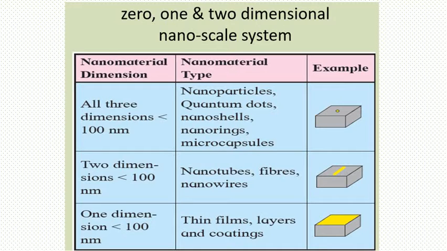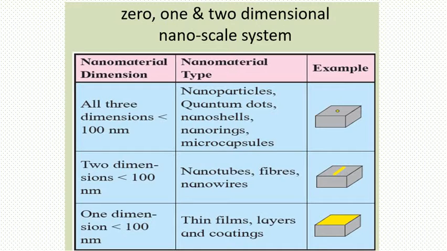Number one category is zero-dimensional nanostructures. Zero-dimensional nanostructures are nanoparticles, quantum dots, nanoshells, nanorings, microcapsules. These all are the particles where all dimensions, like the x, y, and z dimensions, are less than 100 nanometers in size.